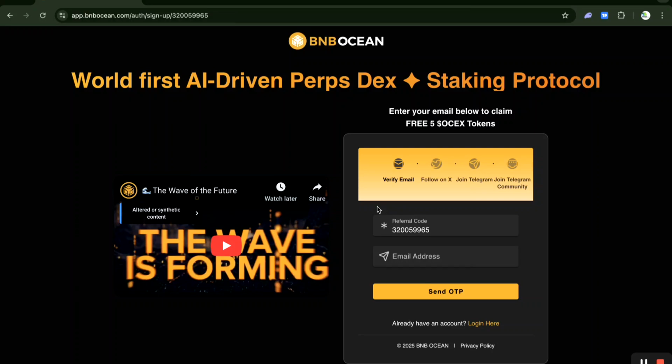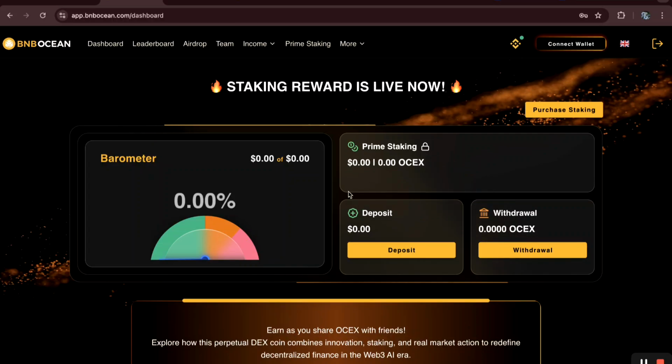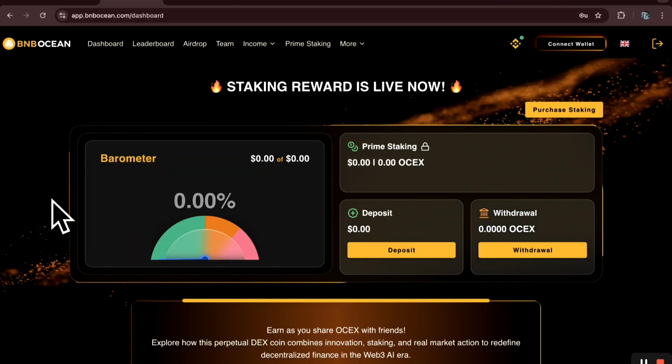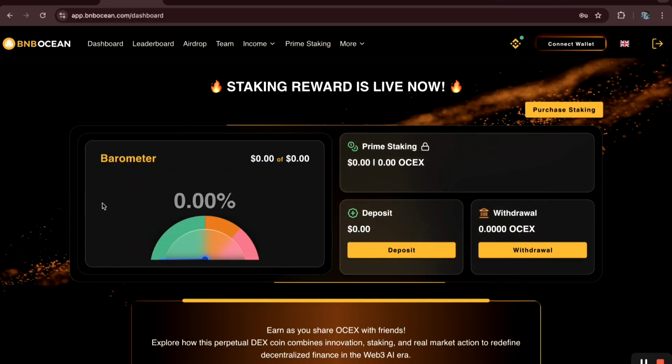Then your account will be fully verified. Let me show you how your account will be after you successfully register. Once you register successfully, your account will be like this, afresh. It's very, very simple and easy. The next step right now is to make sure you activate your account by funding it with USDT.